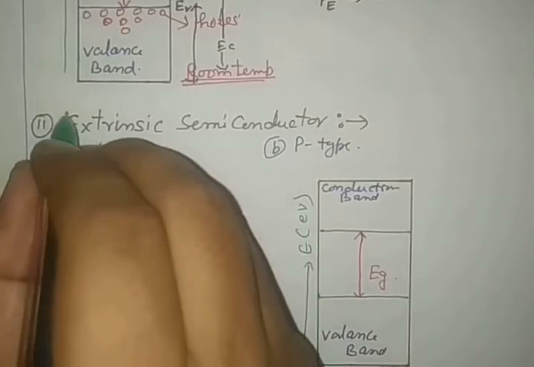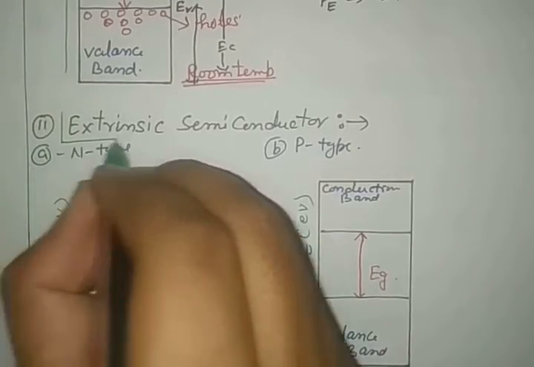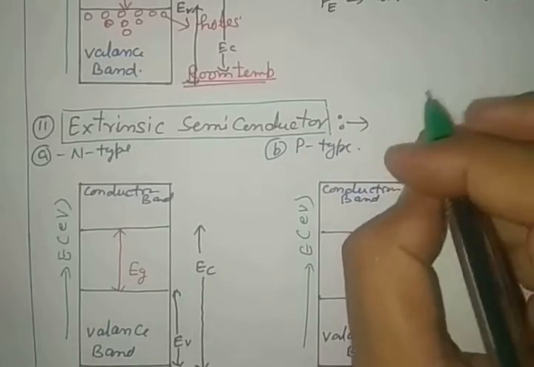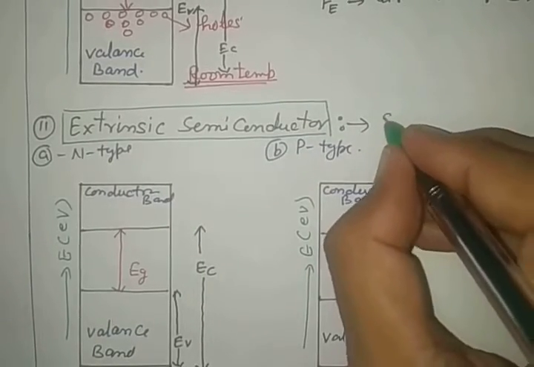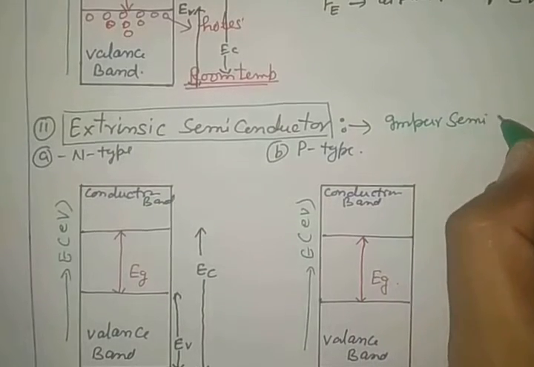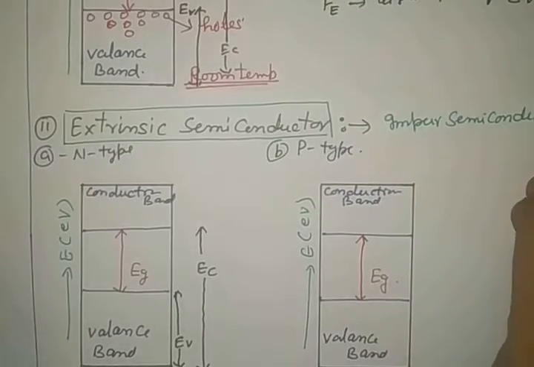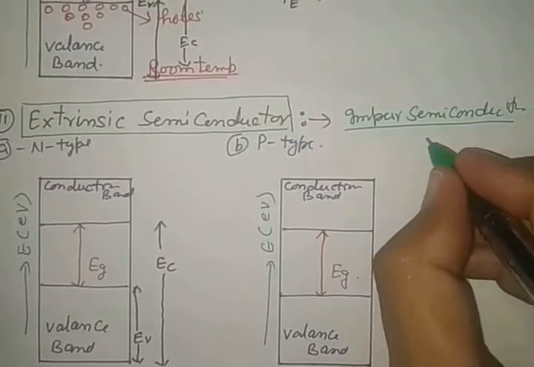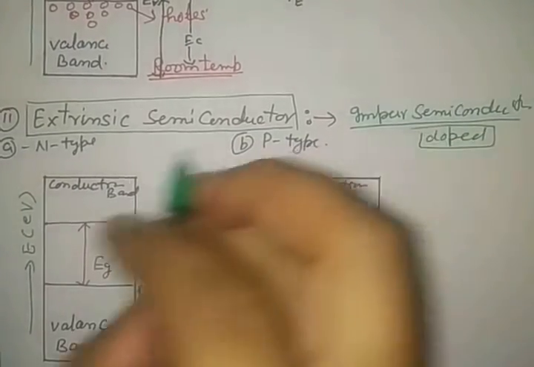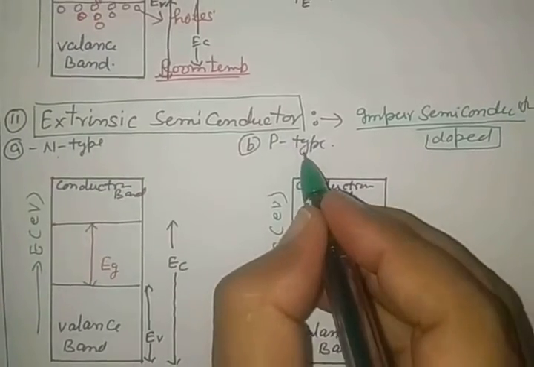Now we are going to see the Fermi level for the extrinsic semiconductor. We know extrinsic semiconductors are impure semiconductors, in which impurity is doped. We know there are two types, N type and P type.